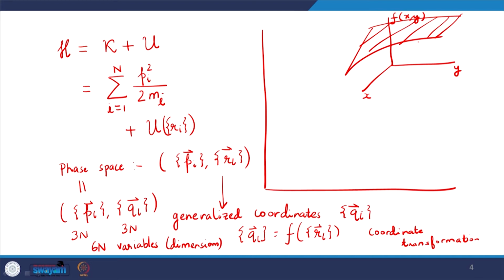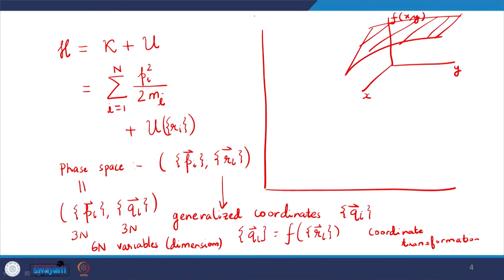Now, you may imagine that the function is a function of 6n variables. So how many dimensions do we need? We need 6n dimensions, and clearly beyond 3 dimensions I can no longer plot on the board. Therefore, it is important to develop some kind of representation of that 6n dimensional space, and let us try that. I would represent the momenta along the so-called y axis and the coordinates along the so-called x axis.